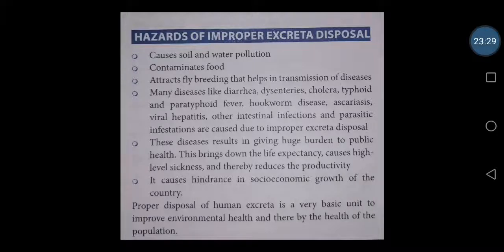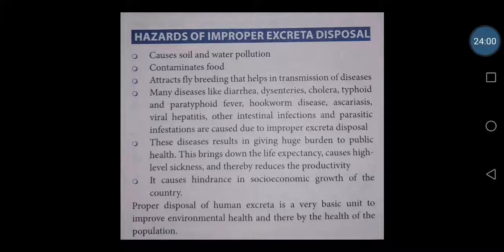So the hazards of improper excreta disposal. I'm very sure nowadays you all will be hearing about the importance of having a toilet in every house. Even our central government is giving much focus in all the states. That means in India there should not be any house without a toilet facility, so that the excreta is disposed of properly.